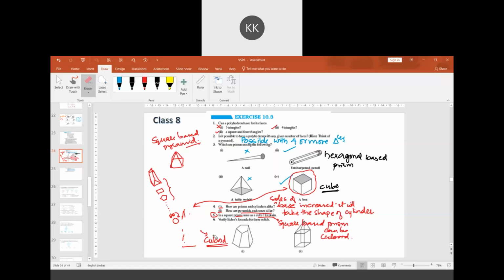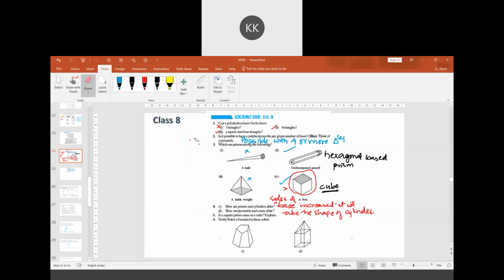They have given a figure here. We need to use Euler's formula and verify it. For that, we would require the number of faces, vertices, and edges. First figure, if you observe, how many faces are there? Three, only three. You can see here 1, 2, 3.